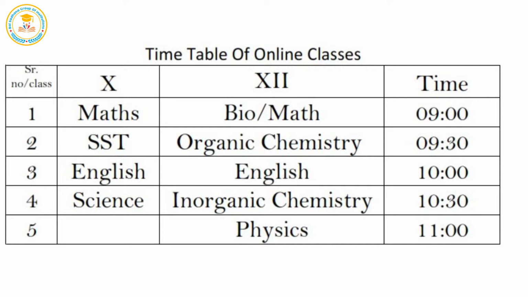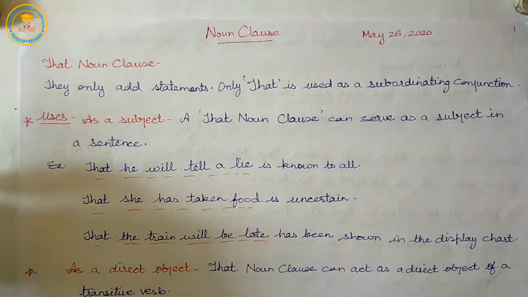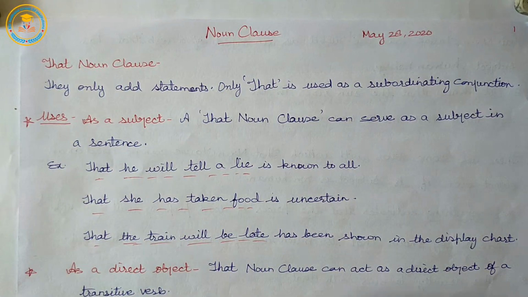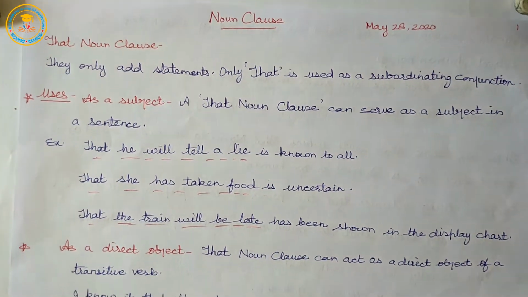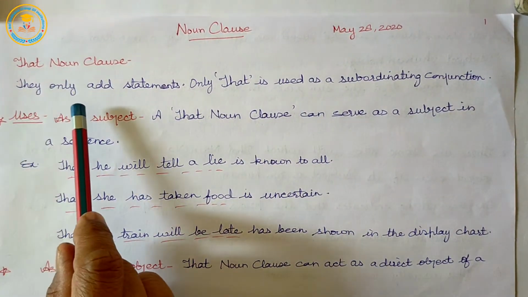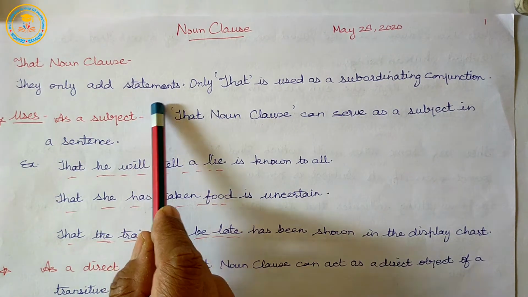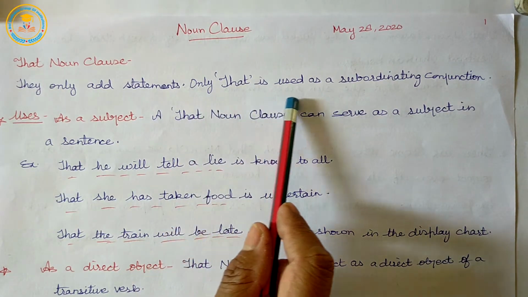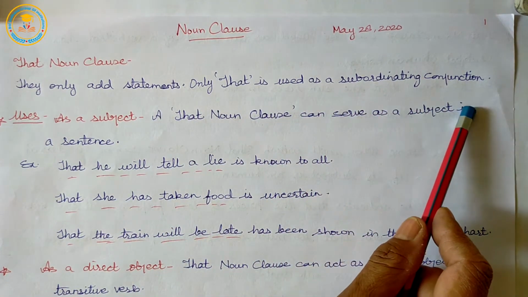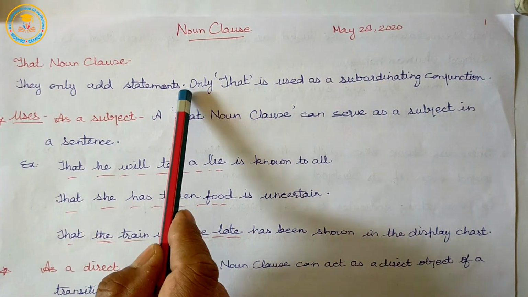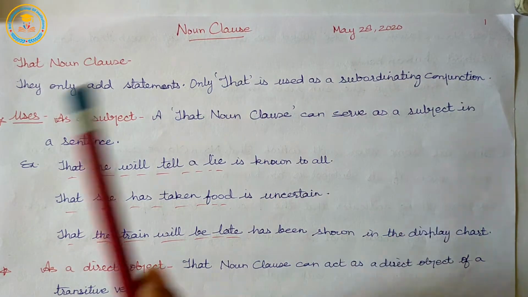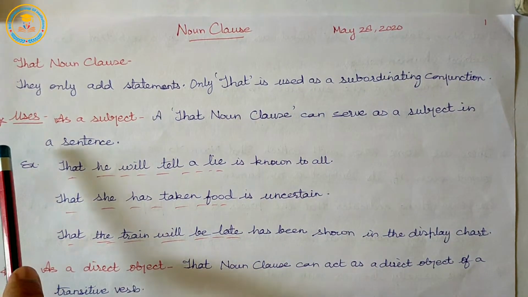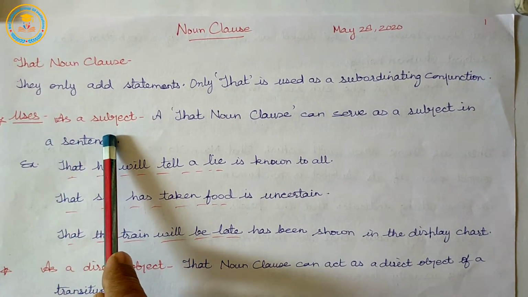Good morning, and let us begin our topic, noun clause. In this session, we will start with that noun clause. That noun clause only adds statements. Only that is used as a subordinating conjunction. Its uses: as a subject.